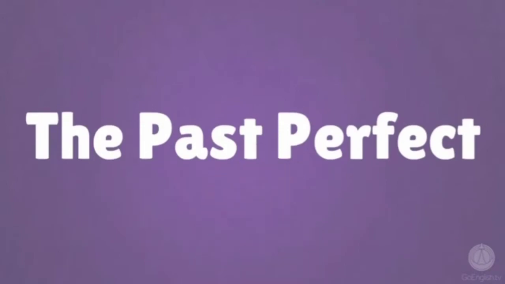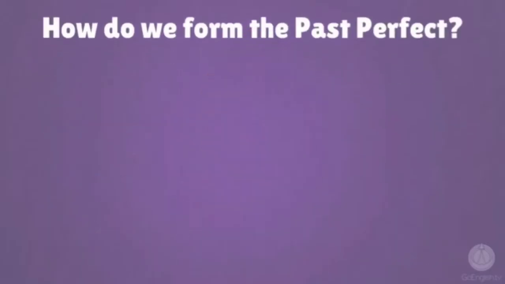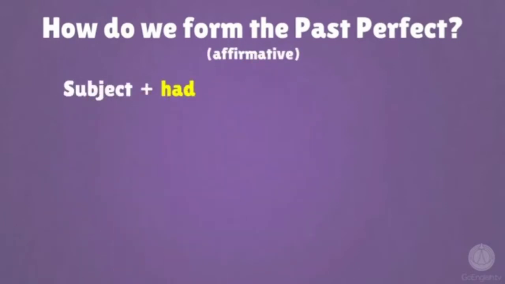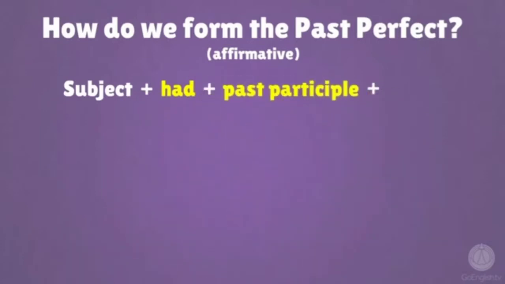Okay students, now we come to the past perfect tense. Past perfect tense is used to talk about an action that took place in the past before something else took place. Now, let me see, how do we form the past perfect tense? The first one is affirmative. The form is subject plus had plus past participle plus object.